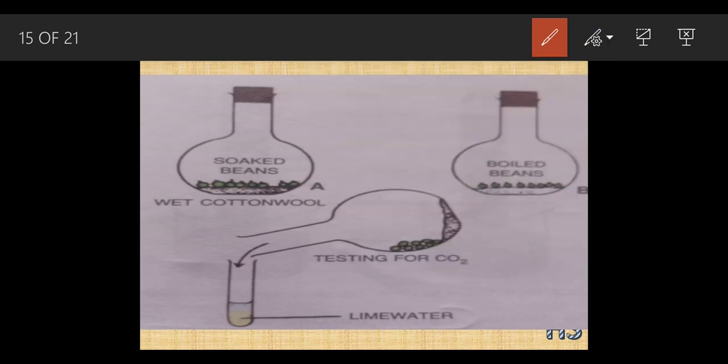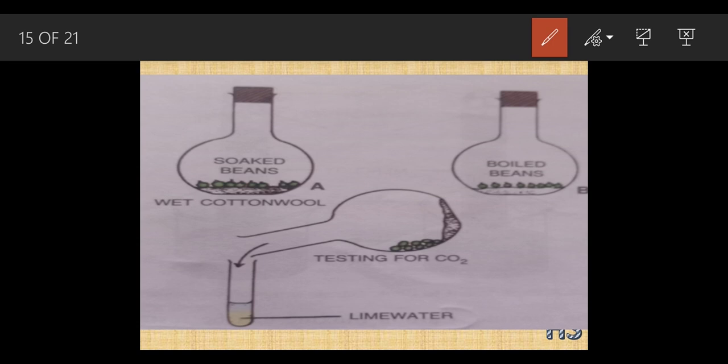We have kept this experiment for around 3 to 4 days. In these 3 to 4 days, the seeds inside flask A started to germinate, but the seeds kept in B showed no sign. Now, we are proving whether the released gas was carbon dioxide only or some other gas.